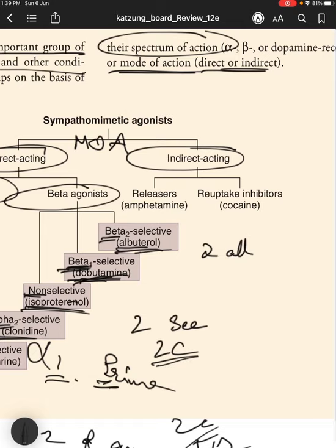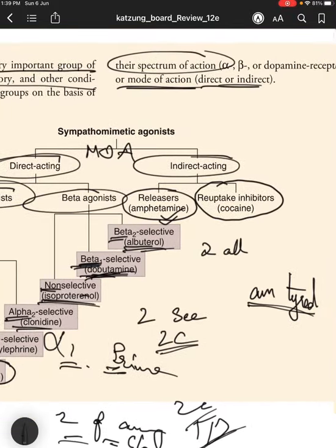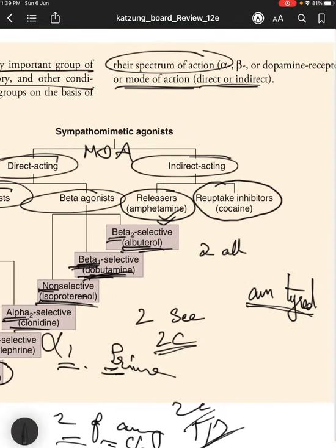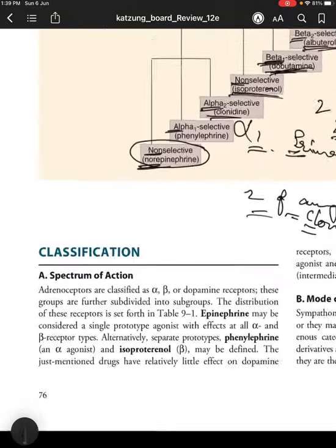Now coming to indirect acting drugs, they either increase the release of endogenous catecholamines at the synapse, such as amphetamine or tyramine. So when I'm tired, I release the stored catecholamines, right? I release stored things when I'm tired. So amphetamine and tyramine, they are releasers, and you have something that reduces the reuptake of catecholamine. You have these substances like cocaine.